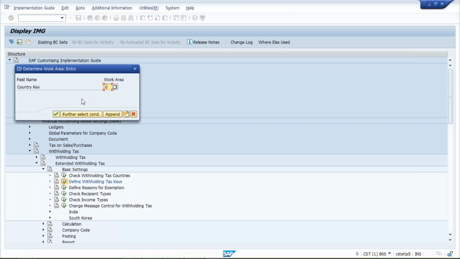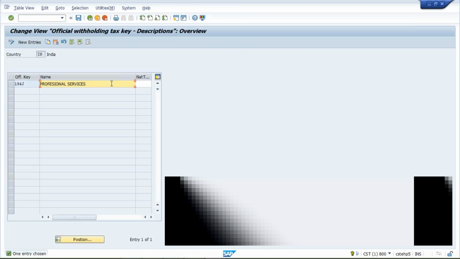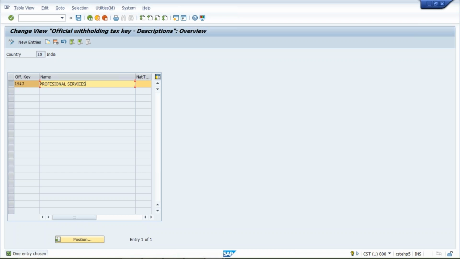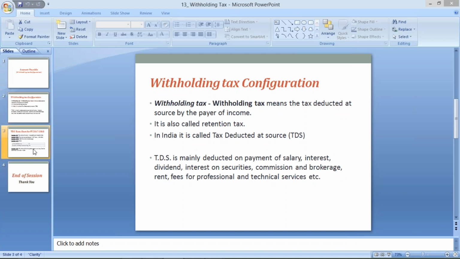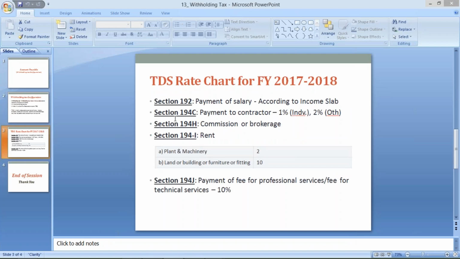Give your country key, that is for India, IN is the country key. And then what is happening here? This is already created by me. Here we are going to give whatever the tax key. Tax key is nothing but the sections which I have specified here: Section 192, 194C, 194H, 194I, whatever sections are applicable for the organization.